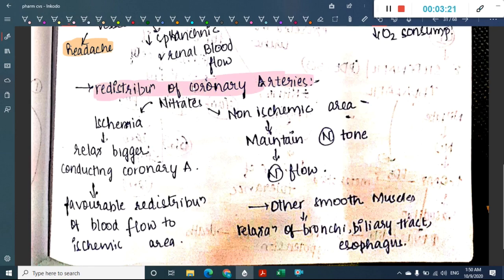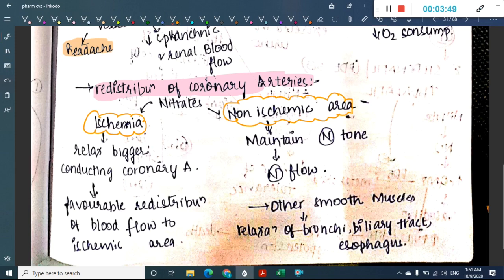During the ischemic state, whether it is myocardial infarction or angina, there are some ischemic areas developed due to blockade of blood supply, most commonly due to atherosclerosis. And there are also non-ischemic areas. Now which requires more blood supply? Ischemic areas require more blood supply, right?